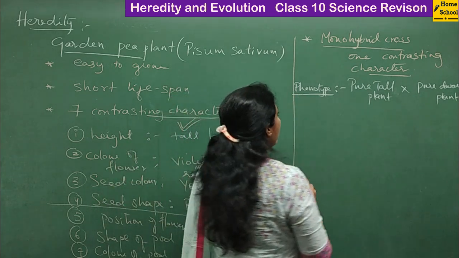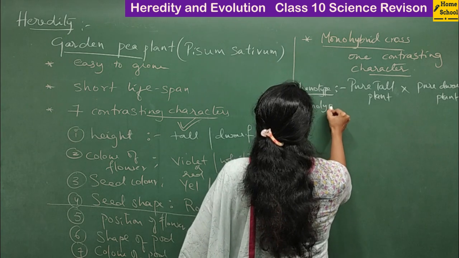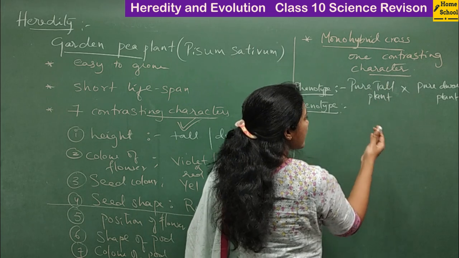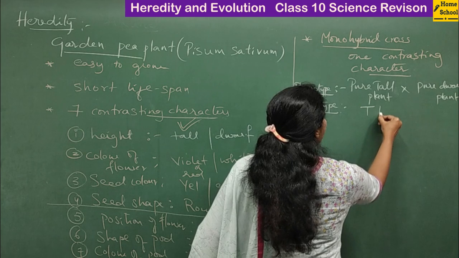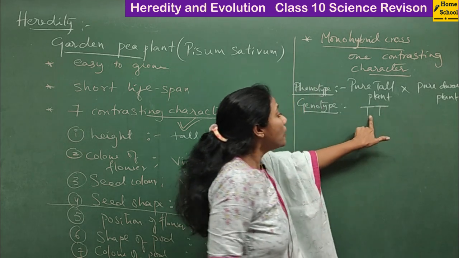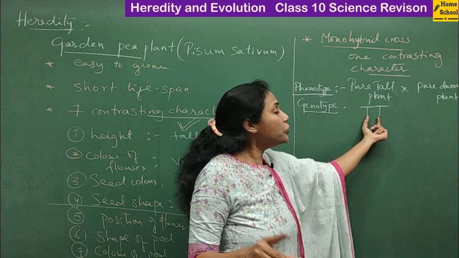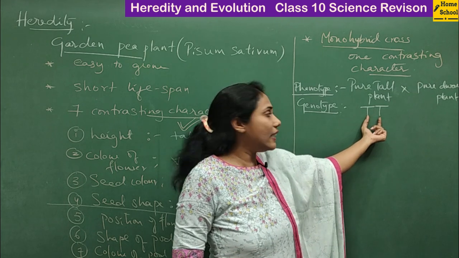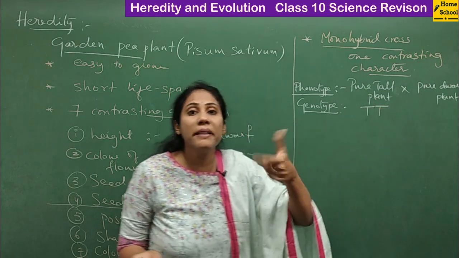Now we will have to mention something called genotype. What do you mean by genotype? What are the genes they have for pure tallness? Pure tall means homozygous tall. Homozygous in the sense what? Both alleles similar. This is how genes are represented with certain alphabetical letters. When we write capitals, it means I'm talking about a dominant gene.